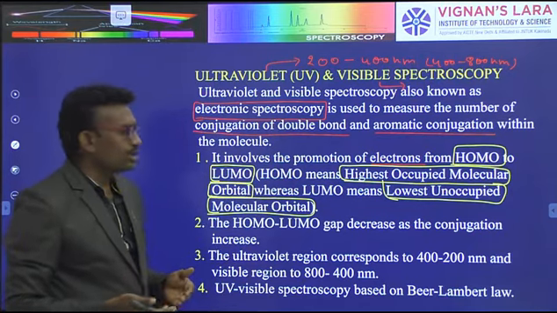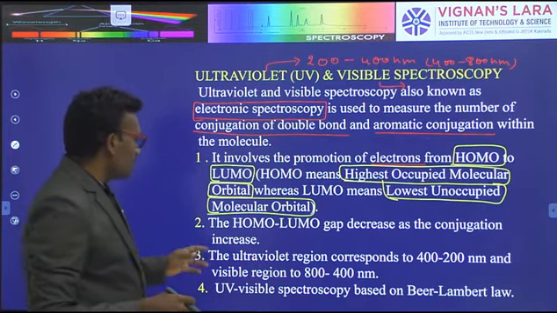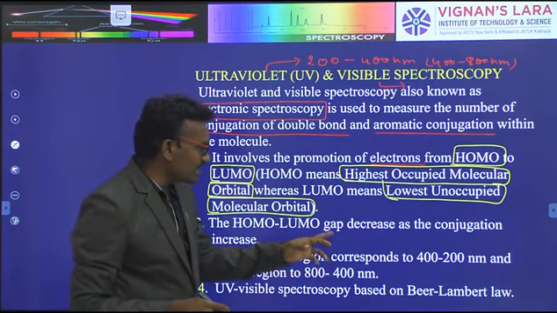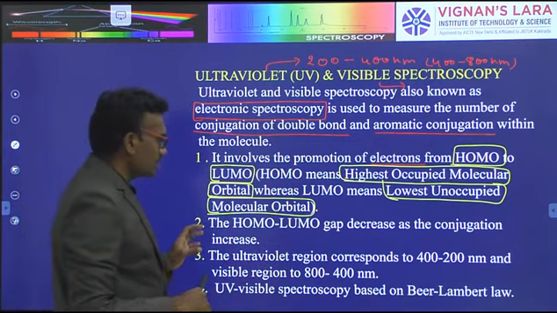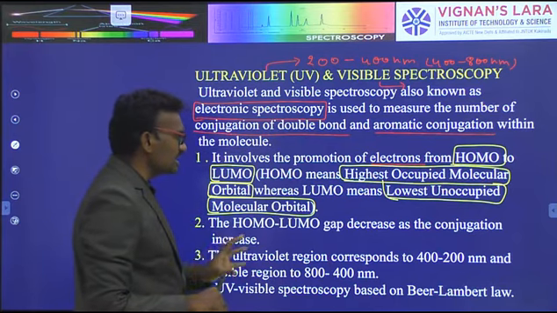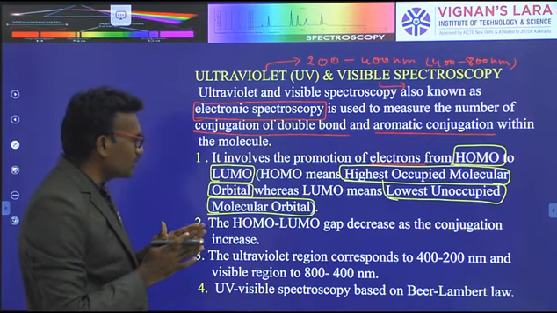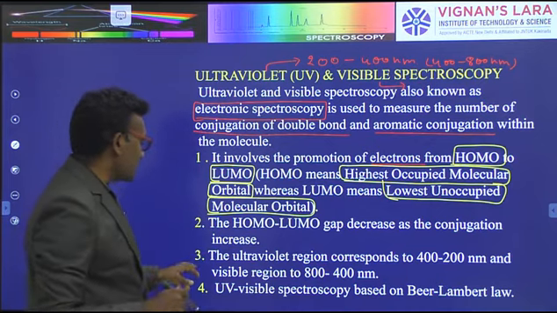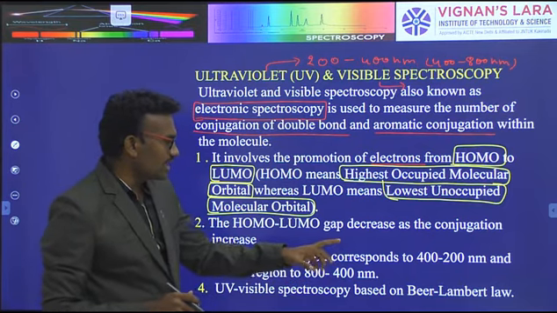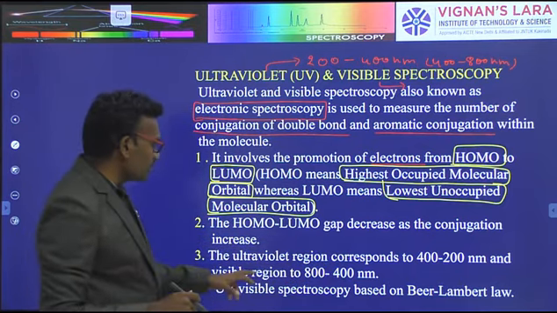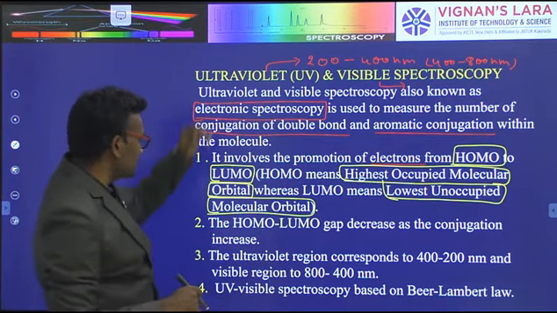The HOMO and LUMO gap decreases as the conjugation increases. If the molecule's conjugation is increased, the gap between HOMO and LUMO decreases. The ultraviolet region corresponds to 200 to 400 nanometers and the visible region to 400 to 800 nanometers, as already discussed.